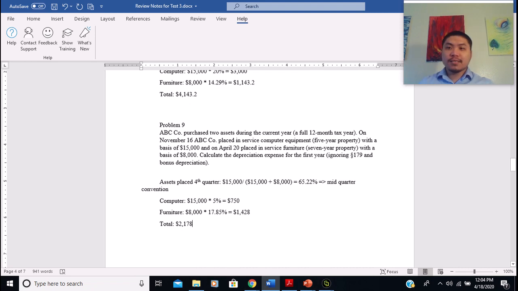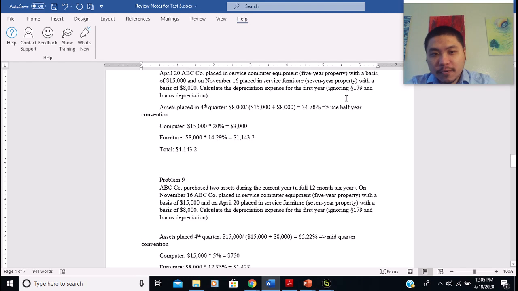Alright, and that's it. Pretty basic, pretty simple, right? It's not that hard. The most important thing is to figure out the convention. You just need to find out how much asset was placed into service in the fourth quarter, compared to the total amount of asset placed in service during the whole year.